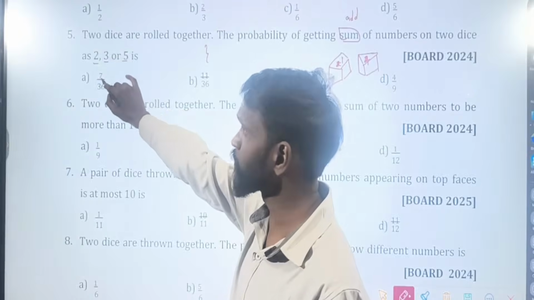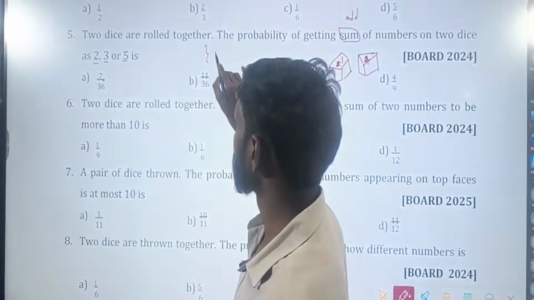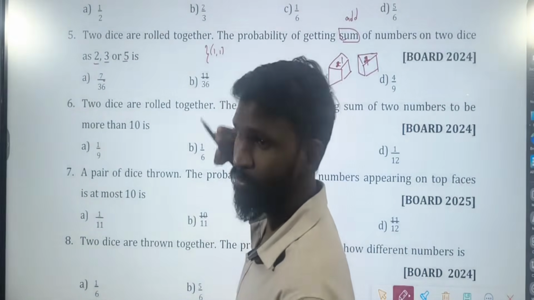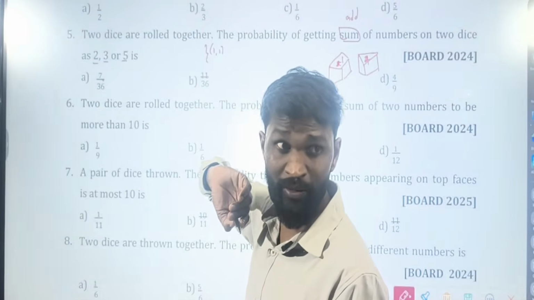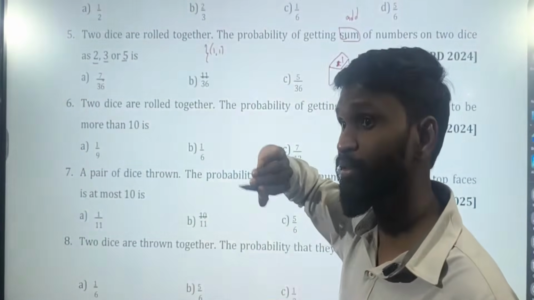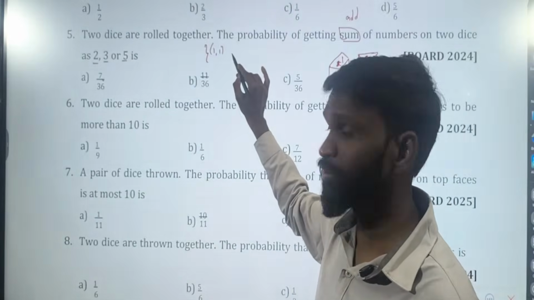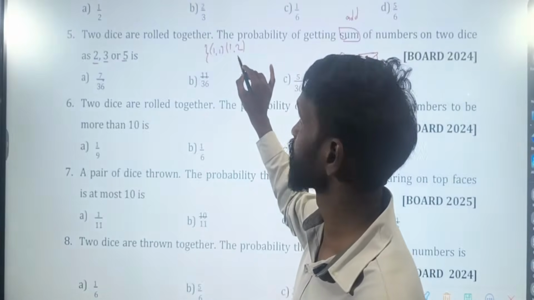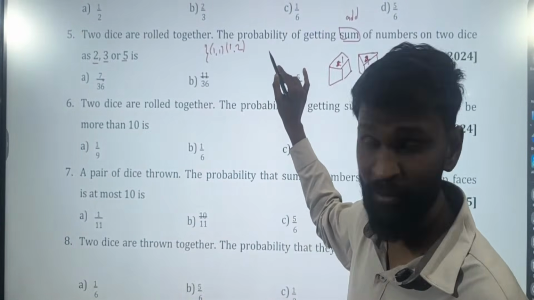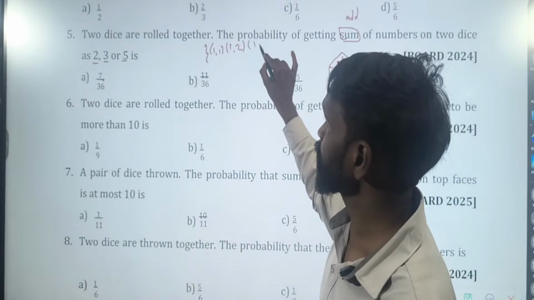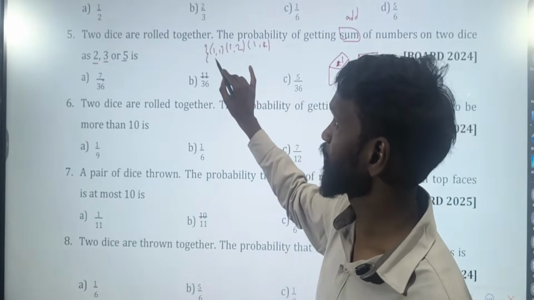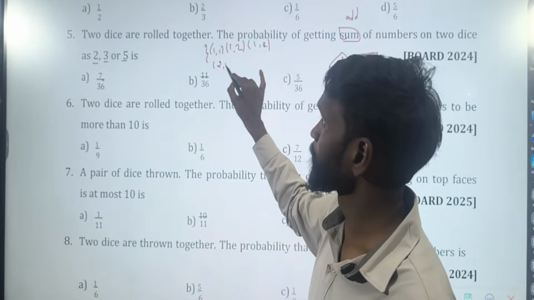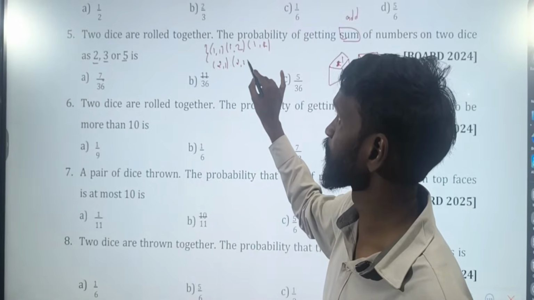You should get 2, 3 or 5. 1, 1, is it possible or not? Why? 1 plus 1 is 2. Next. You need 3, right? 1, 2. Possible or not? Possible. Next. 1, 4. Then 2, 1. 2, 2. 2, 3.